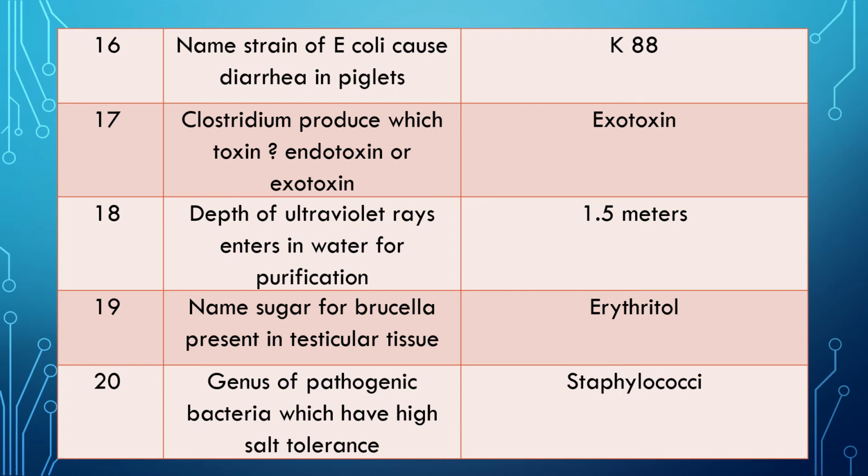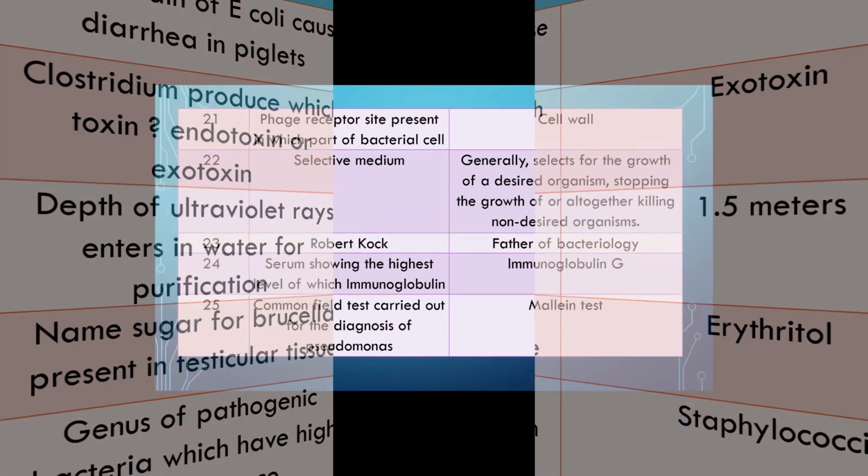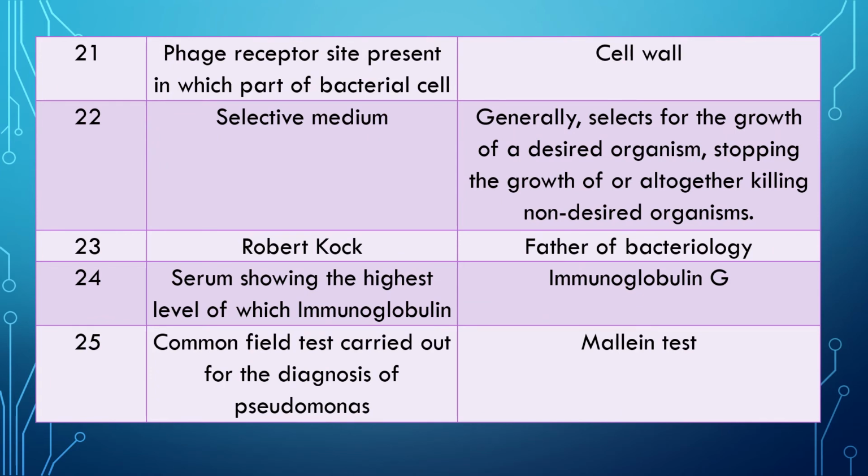Question 20. Genus of pathogenic bacteria which have a high salt tolerance. Answer is Staphylococci. Question 21. Phage receptor site is present in which part of the bacterial cell? Answer is cell wall. This cell wall contains the phage receptor site. Important question.